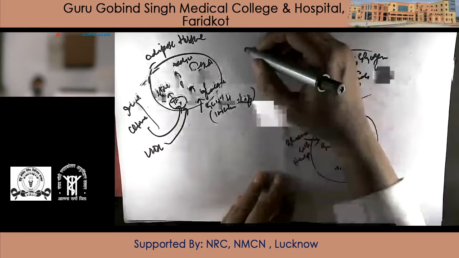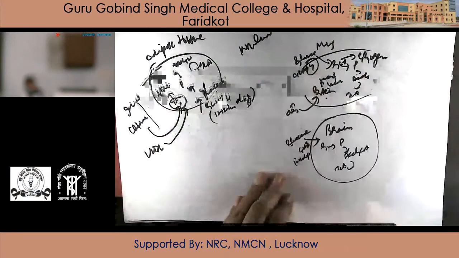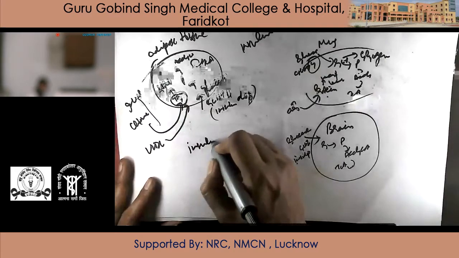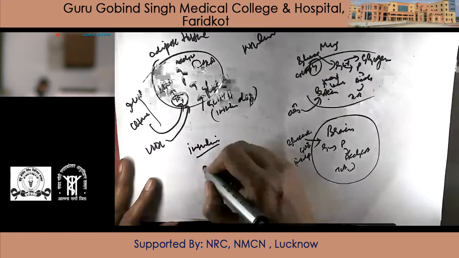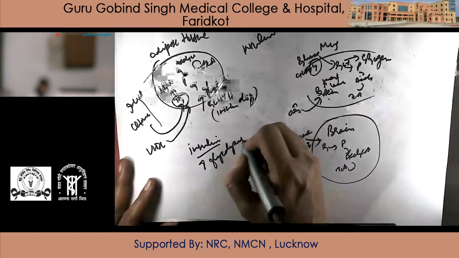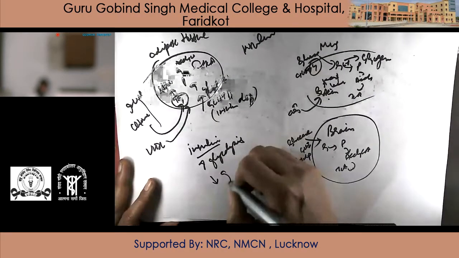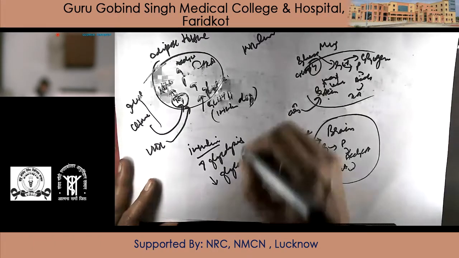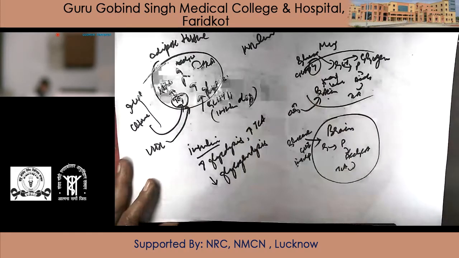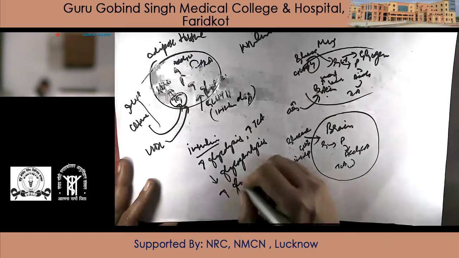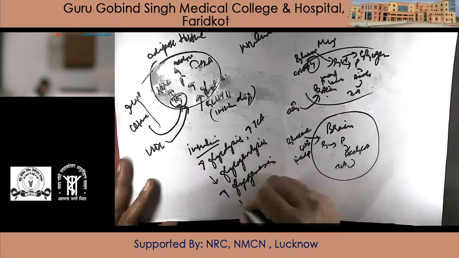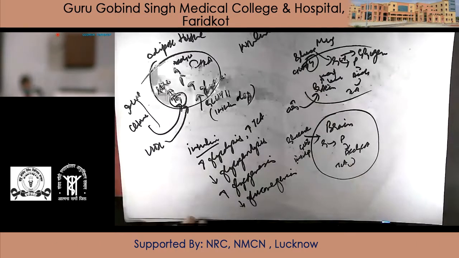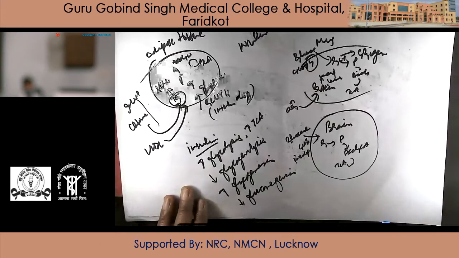Again, insulin is high. So what will be the role of insulin here, or which pathways will be acting in fed state? There is an increase in glycolysis, increase in TCA cycle, decrease in glycogenolysis, increase in glycogenesis, and decrease in gluconeogenesis. Minimum gluconeogenesis will be there in the presence of insulin, and that is happening in fed state.